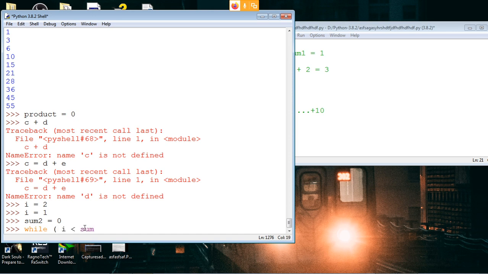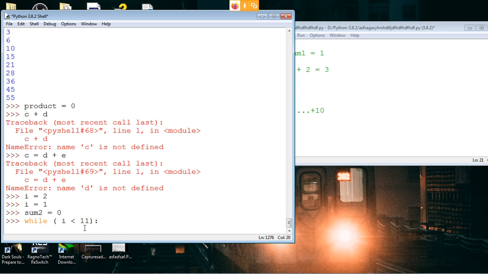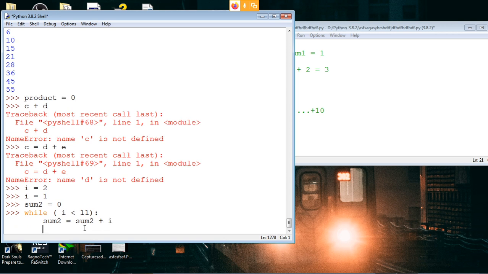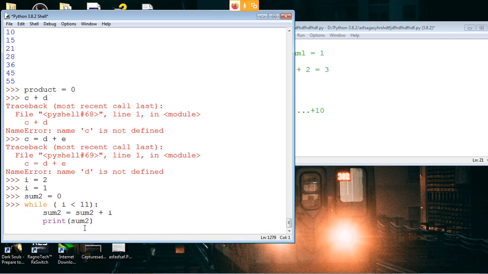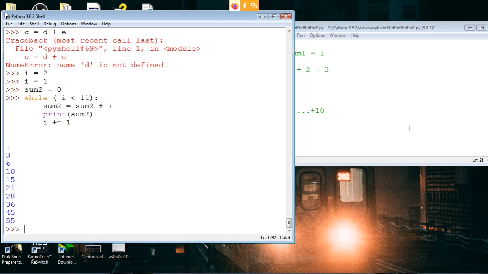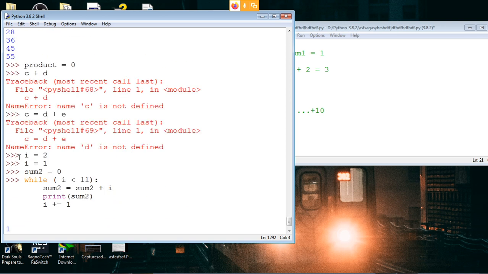While i is smaller than 11, we'll say sum2 is equal to sum2 plus i. Then we will print that sum2. The only difference here is now we have to increment i ourselves. So ourselves we have to do this, i plus equals 1. Same thing happens as before.